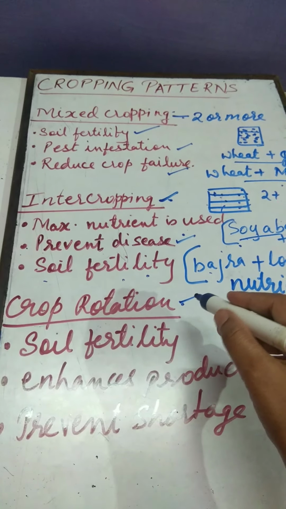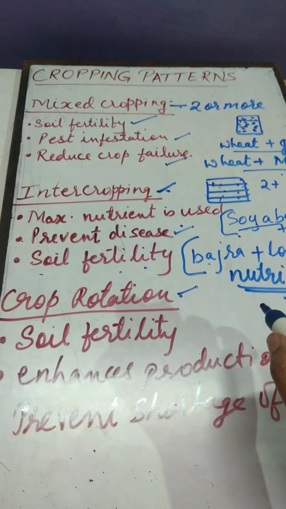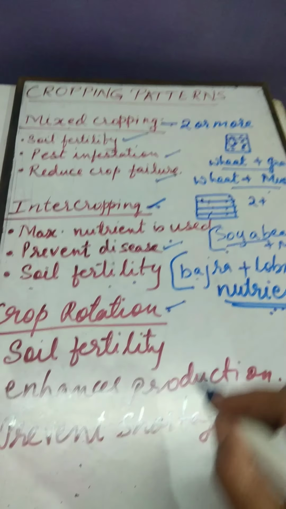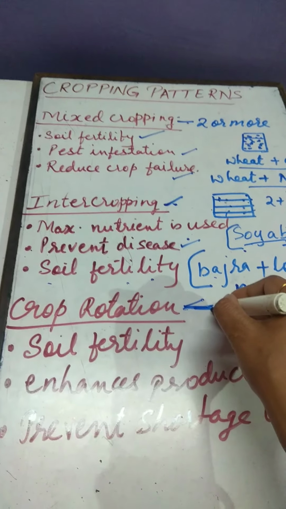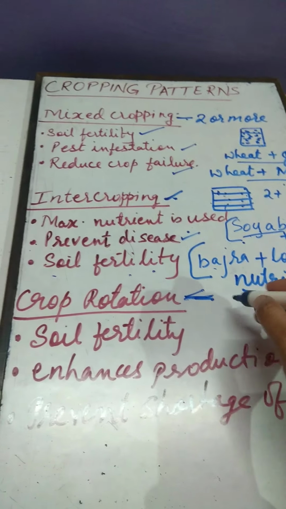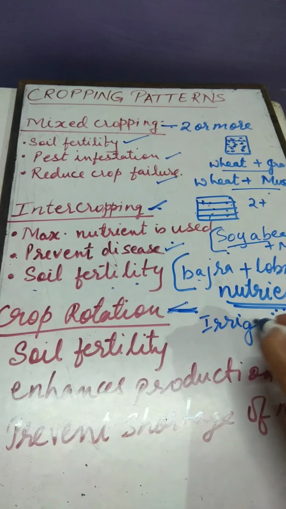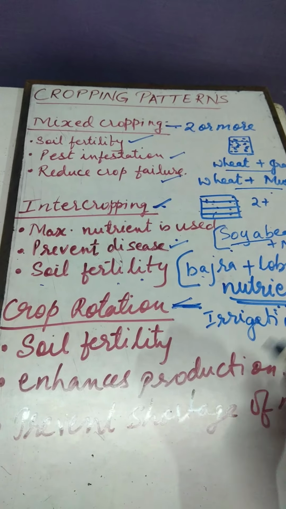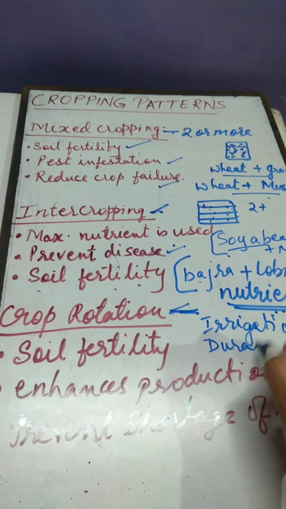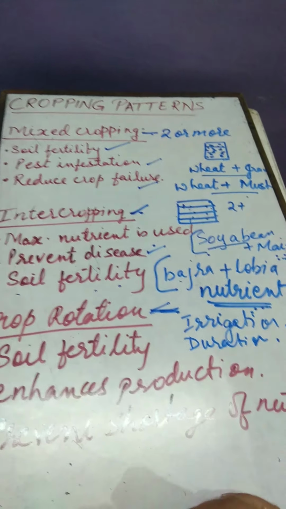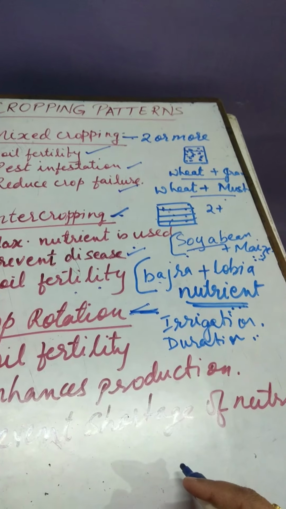The crops to be chosen depend upon the availability of moisture and irrigation facility. Means whatever crops I am choosing, obviously it will depend upon the irrigation facility, and it also depends upon the duration of the crops.